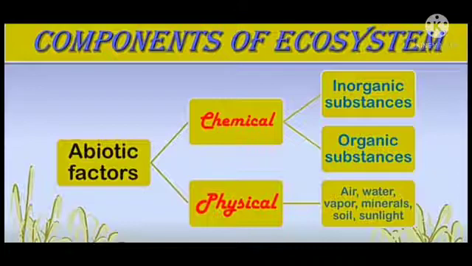While organic substances or organic compounds such as proteins, carbohydrates, fats are present in the living organism and link the abiotic compounds with the biotic component.